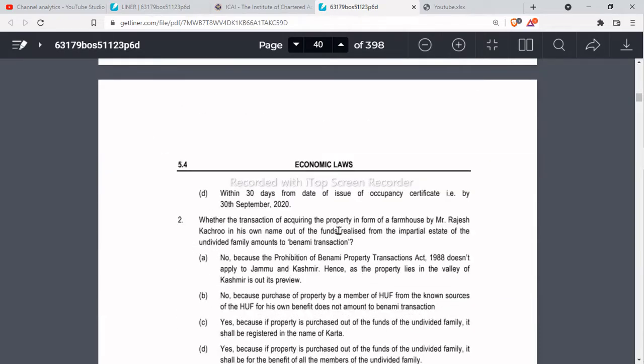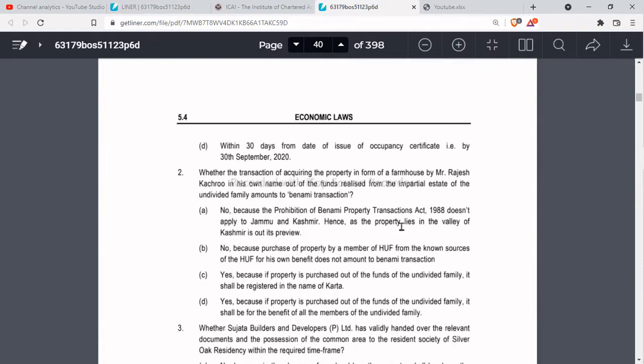Whether the transaction of acquiring a property in the form of a farmhouse by Rajesh Kachru in his own name, out of the funds realized from the impartible estate of the undivided family, amounts to a Benami transaction. Typically, a Benami transaction is a transaction where a property is registered in the name of one person and the consideration for the acquisition of such property is paid by another person.